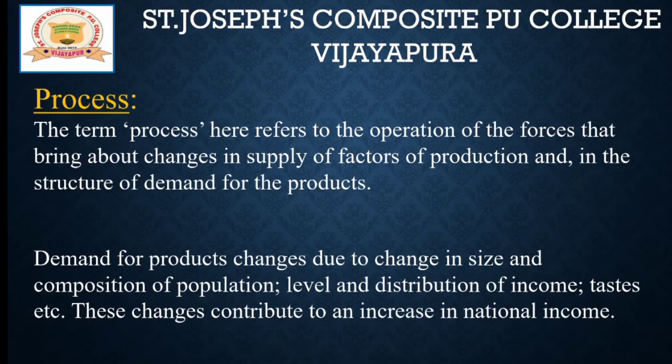So process is nothing but operation of the forces that bring about changes in the supply of factors of production. There are four factors of production, that is land, labor, capital and organization. Once again I'll repeat, land, labor, capital and organization. So process is nothing but operation of the forces that bring about changes in the supply of the four factors of production and the structure of demand for the products.